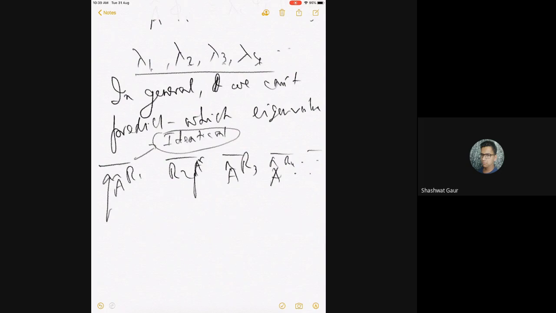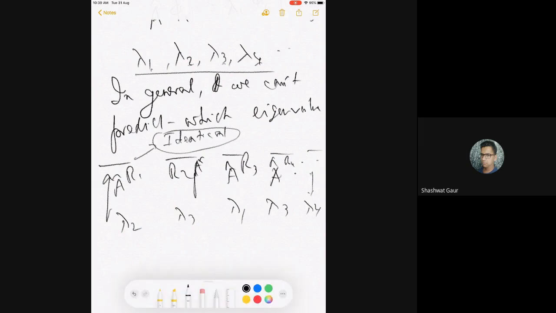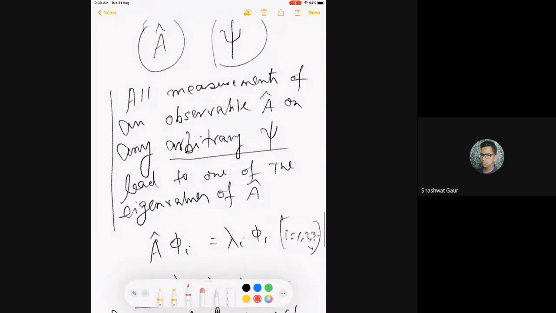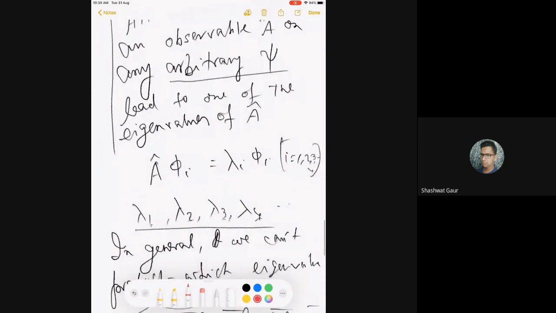Maybe this one will get lambda 2, this one will get lambda 3, this one may get lambda 1, this one again may get lambda 3, the next may get lambda 4, and so on. So apparently it looks like some random values. What the postulate says is that, however random it is, they are going to be one of the eigenvalues.